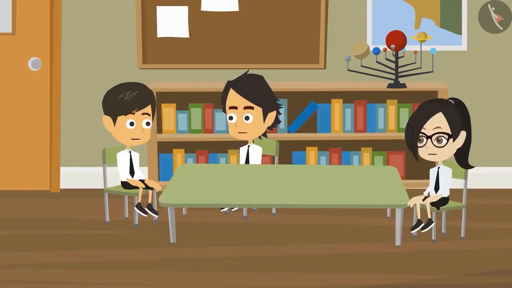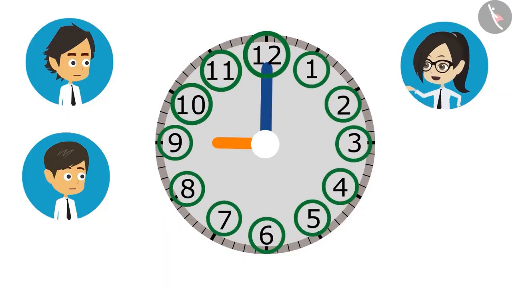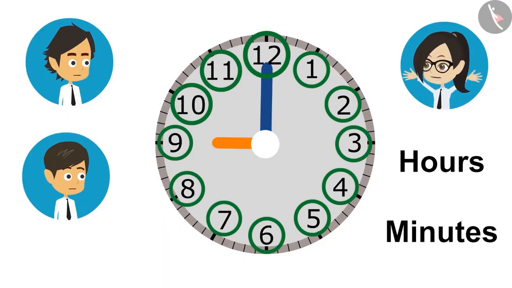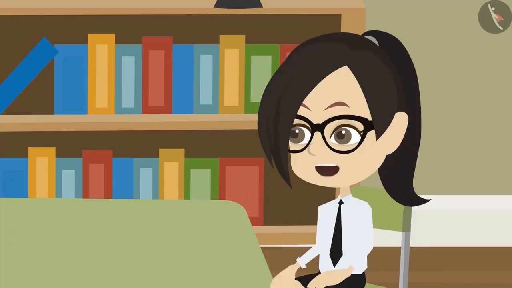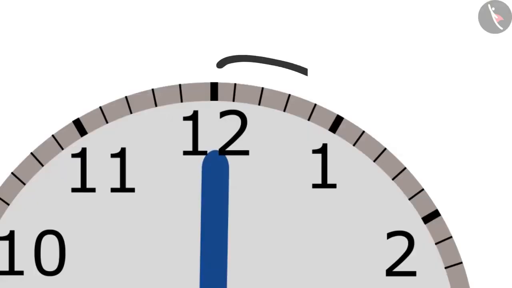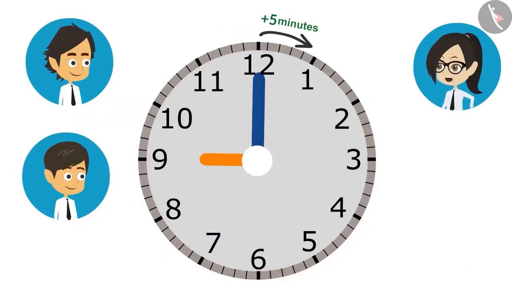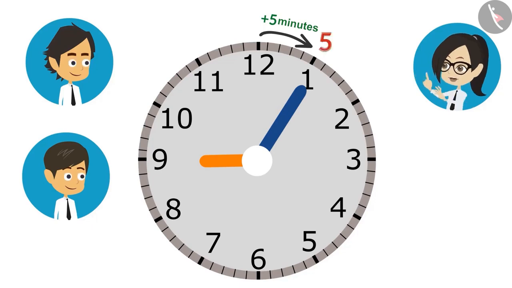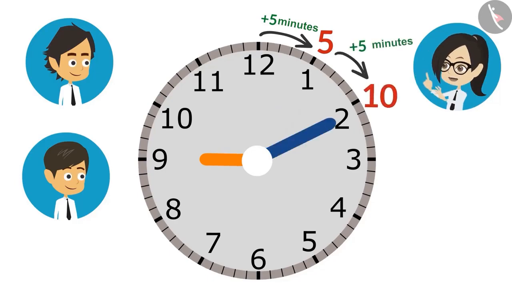This means that you are making some mistake when reading the time. So then how to read the correct time? The numbers written in the clock show the hours and not the minutes. Then how do we read the minutes? It is very easy to read minutes. The minute hand takes 5 minutes to go from one number to another. That's why when the minute hand moves from 12 to 1, it is not 1 minute but 5 minutes. Just like that, when the minute hand reaches 2 from 12, it has been 10 minutes.